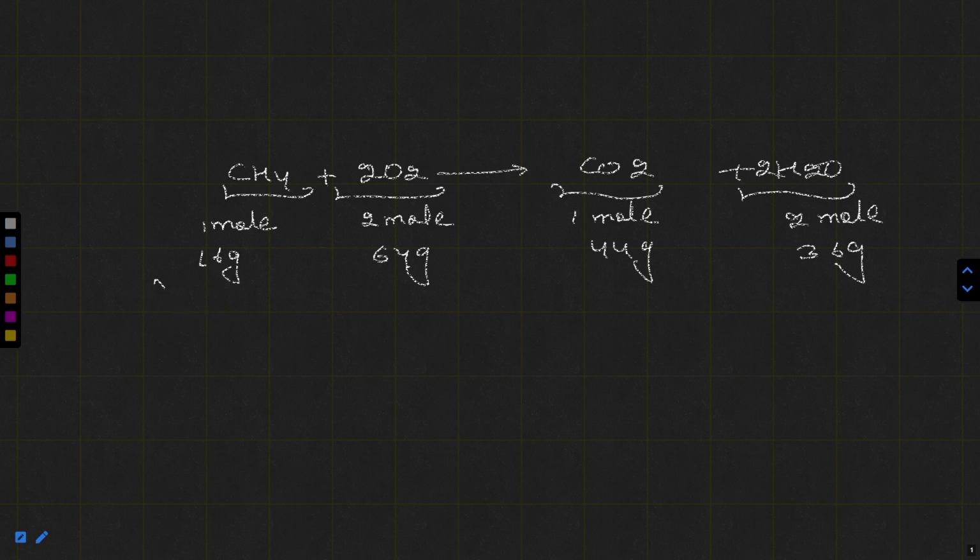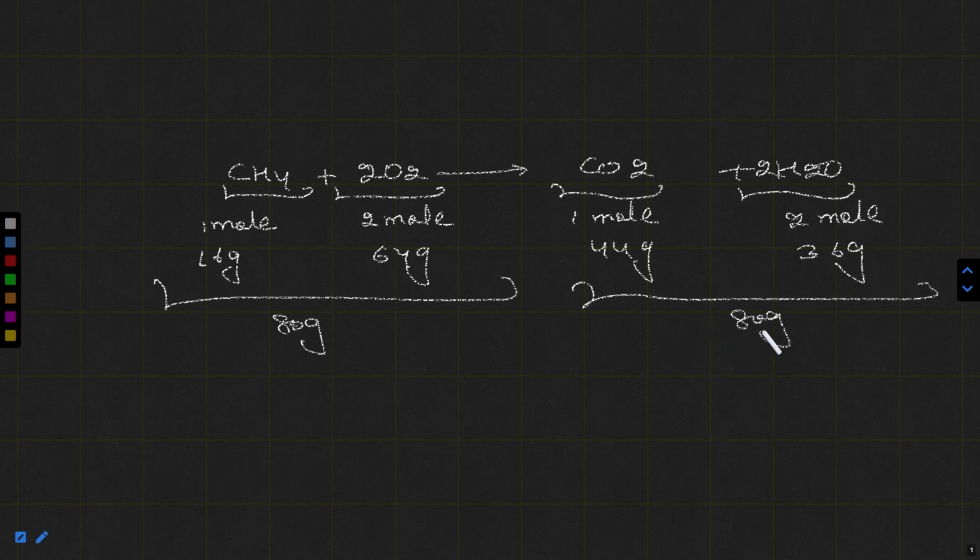Adding the masses of reactants, it comes out to be 80 gram. And adding the total mass of the products, it also comes out to be 80 gram. It means this equation is a balanced chemical equation because it follows the law of conservation of mass, and according to the law of conservation of mass, matter can neither be created nor destroyed. It means the total mass of the reactants must be equal to the total mass of the products.